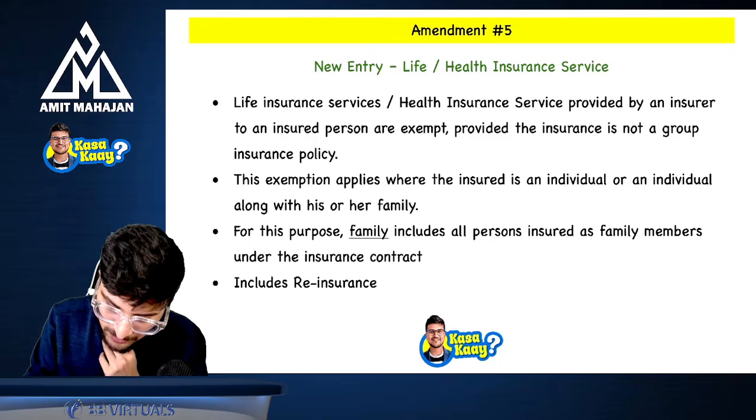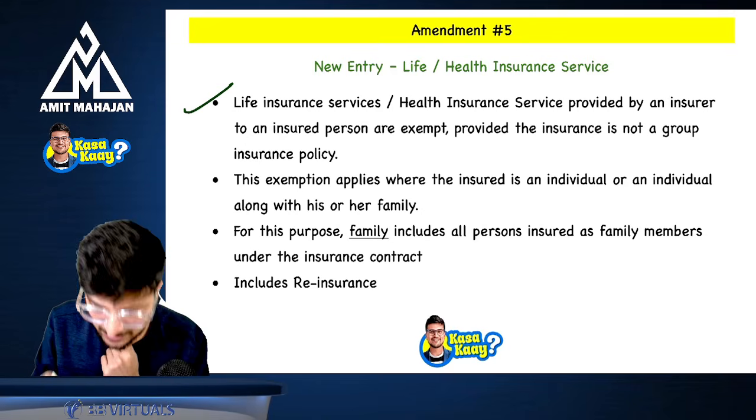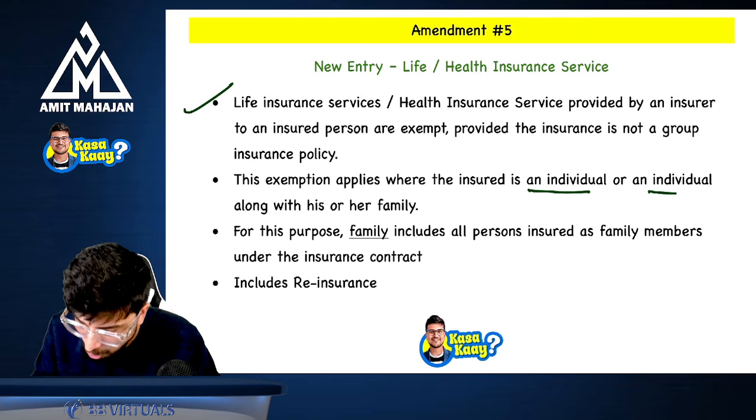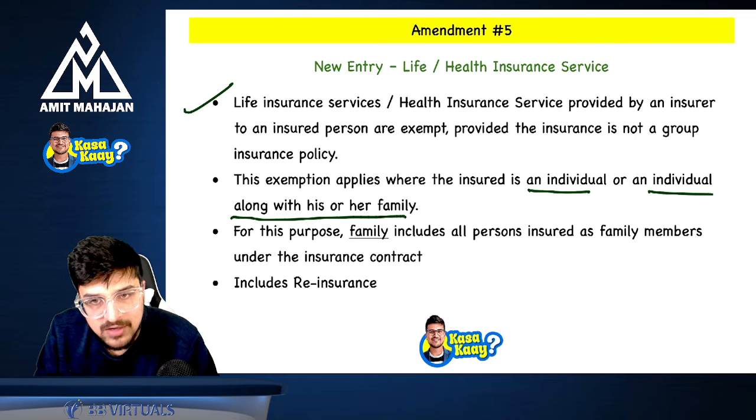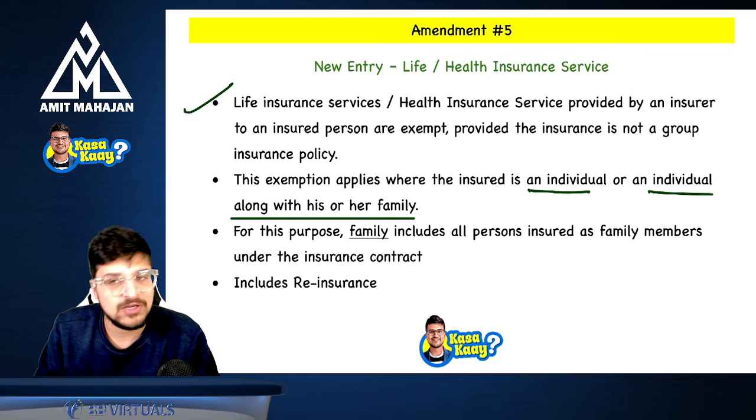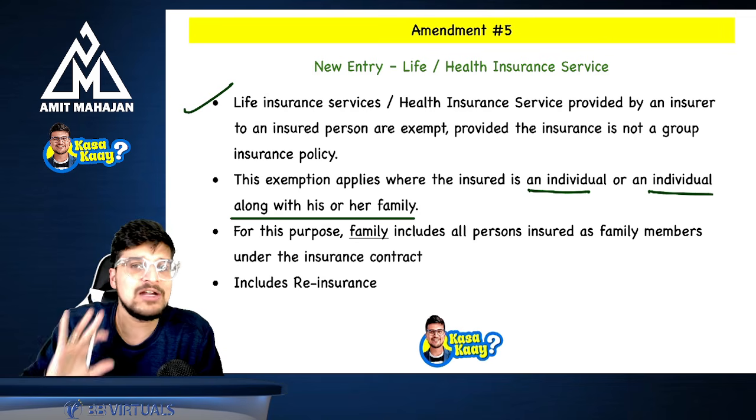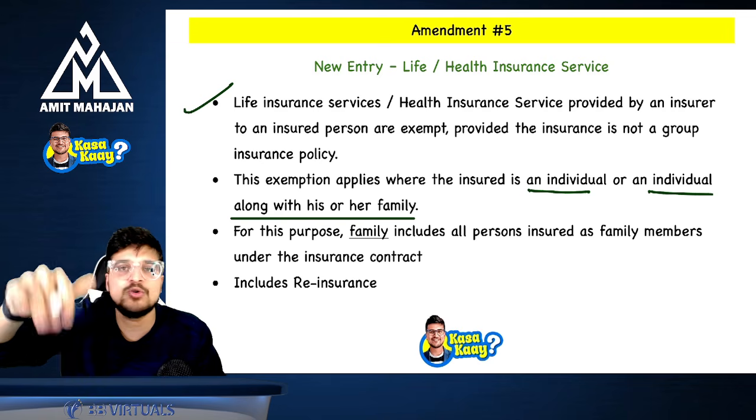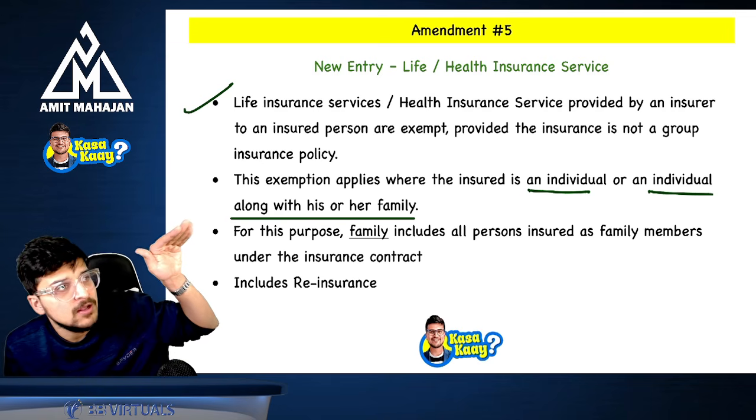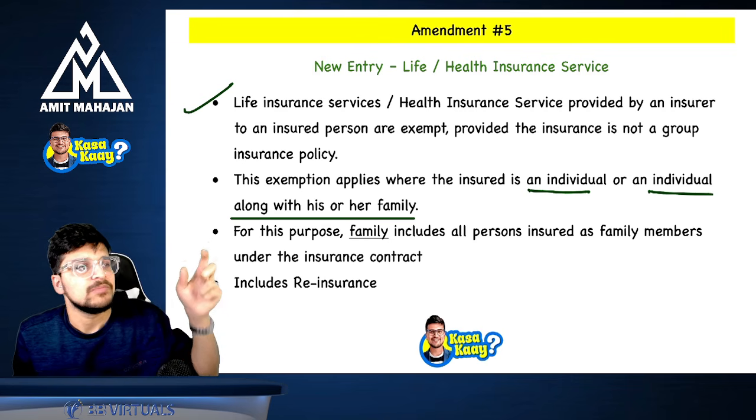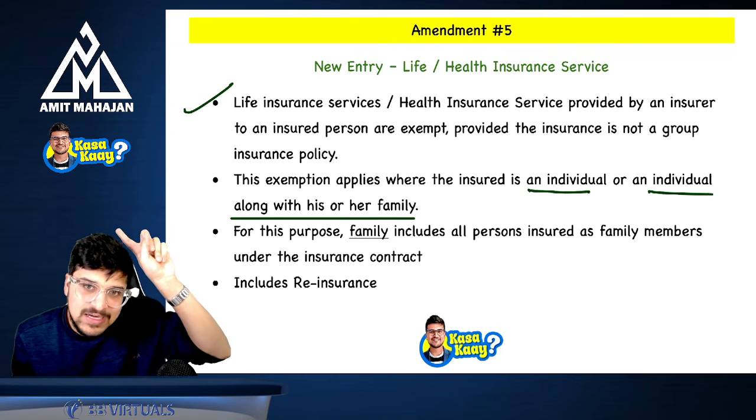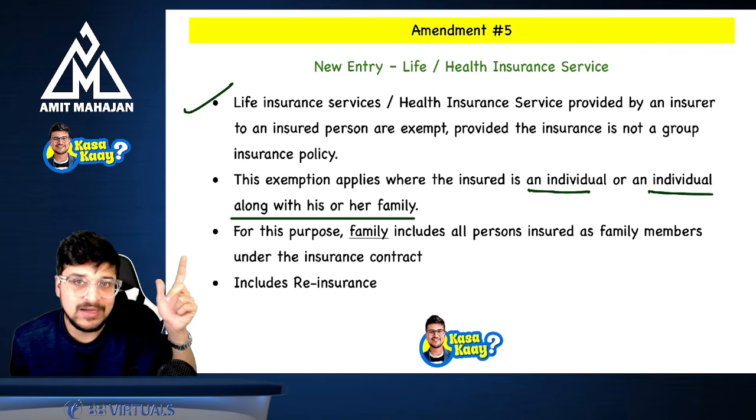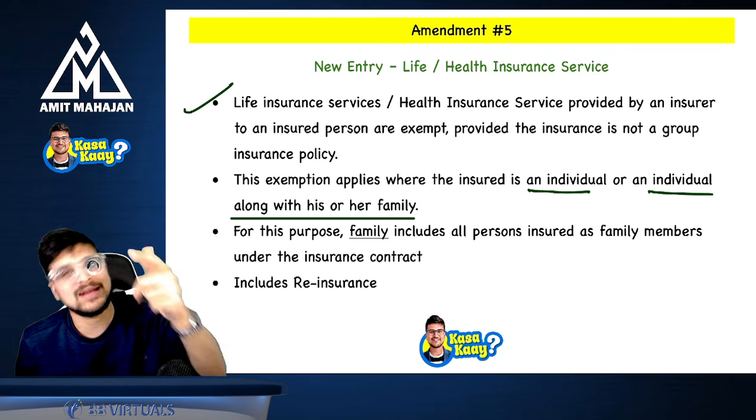Okay. Now, this is your first point. This is your second point. This exemption applies where an insured is an individual or an individual along with his or her family. Now, we need to understand what is the meaning of family. They have not defined what is the meaning of family, but they said that if you are entering into a contract with that particular insurance company, you must have written in the agreement who is your family. So whatever names you have written in the agreement regarding your family, that is your family.